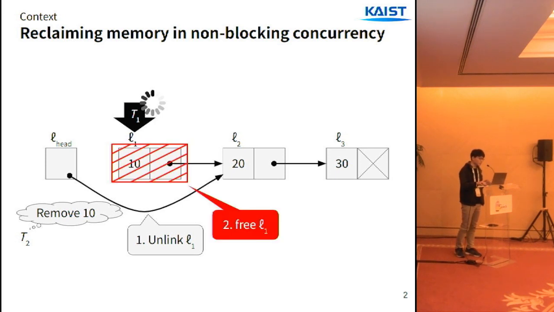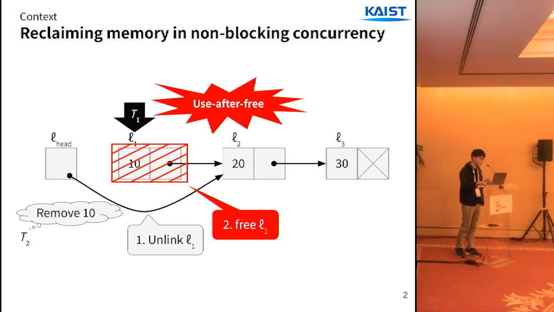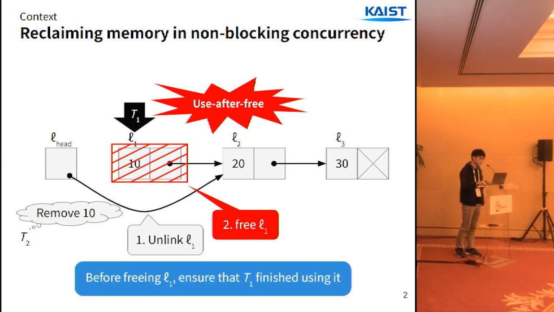In sequential programs, T2 will simply unlink L1 from the list and then free it. But in concurrent programs, this is not safe. It's not safe to free the node immediately because when T1 wakes up, it will access L1, which will be a use after free error. So to safely free L1, the reclaimer should ensure that T1 has finished accessing L1. But designing and implementing such a method is quite a difficult task.